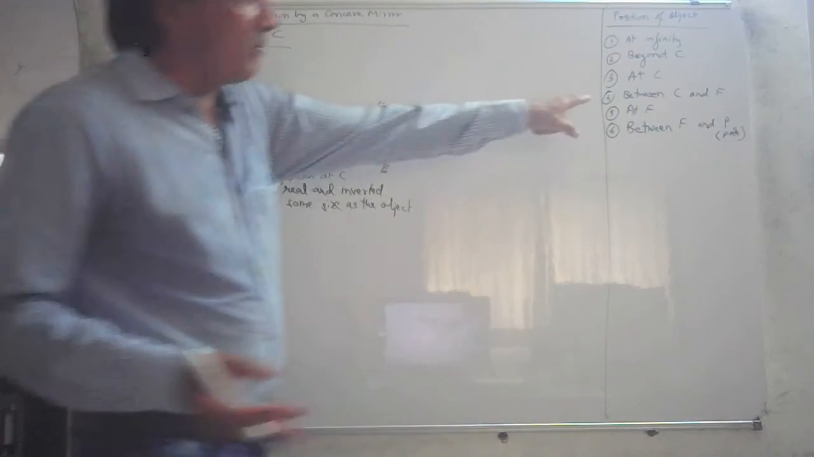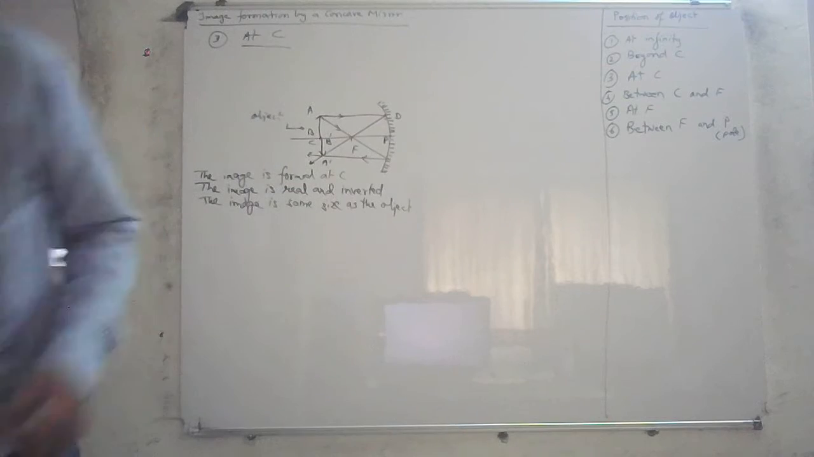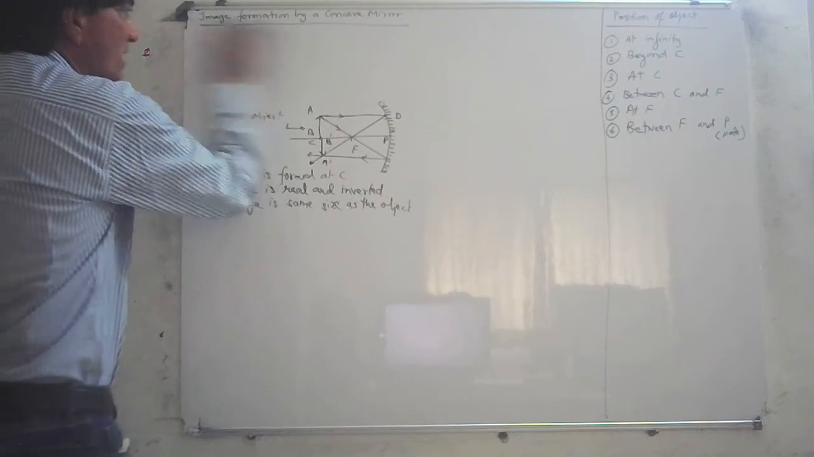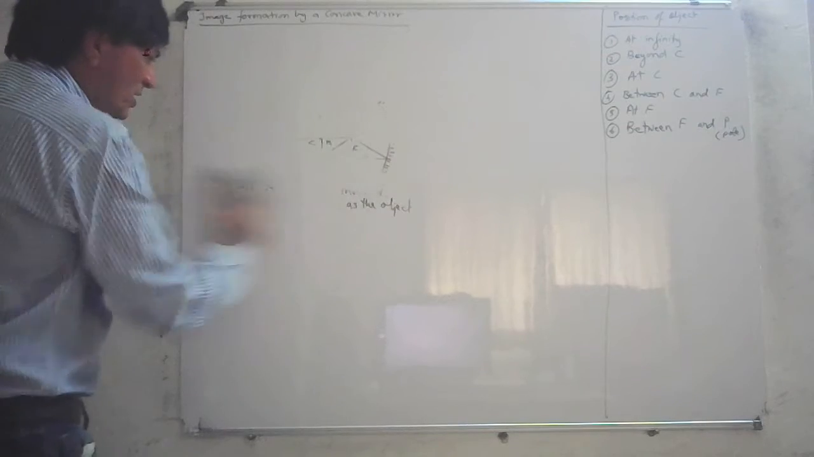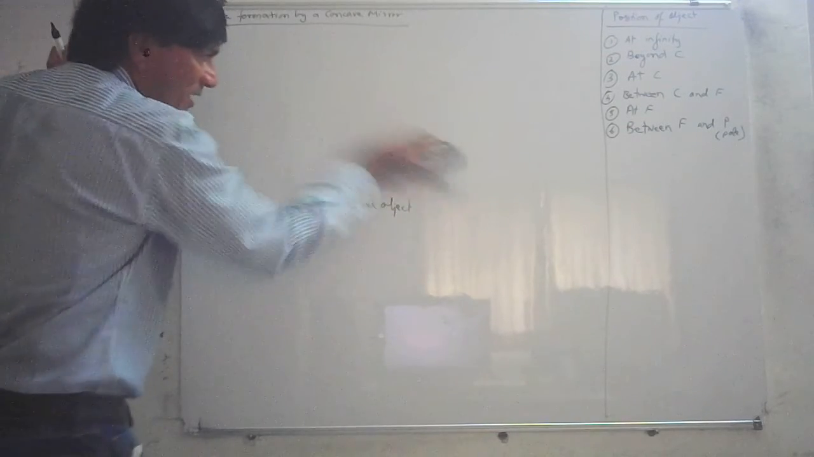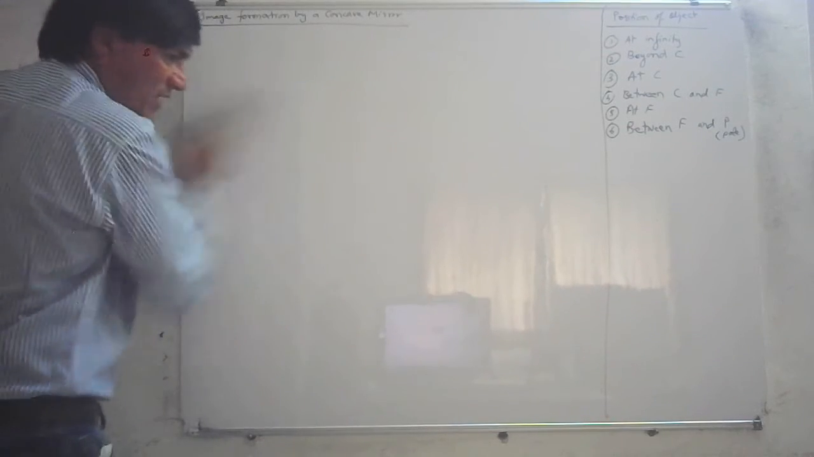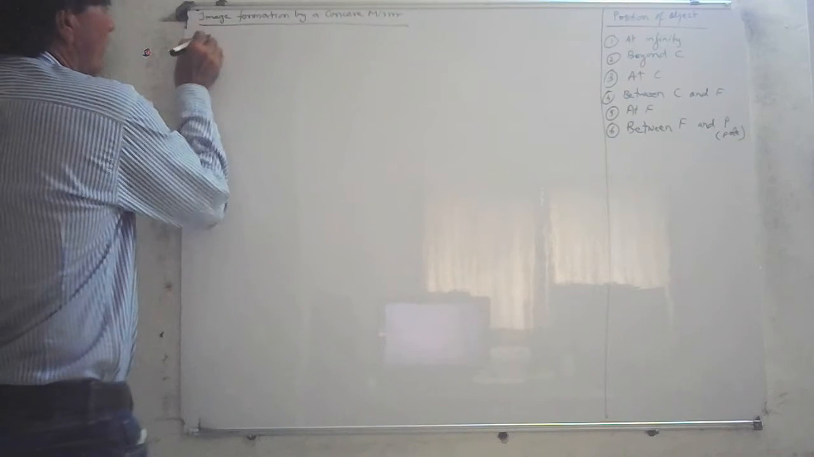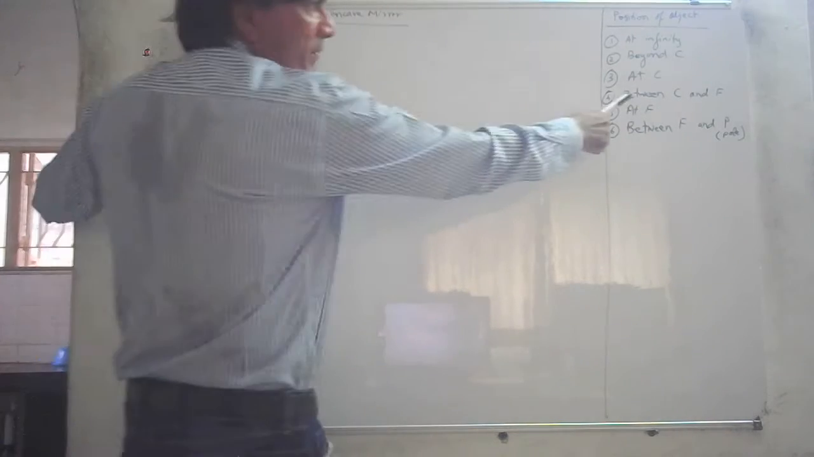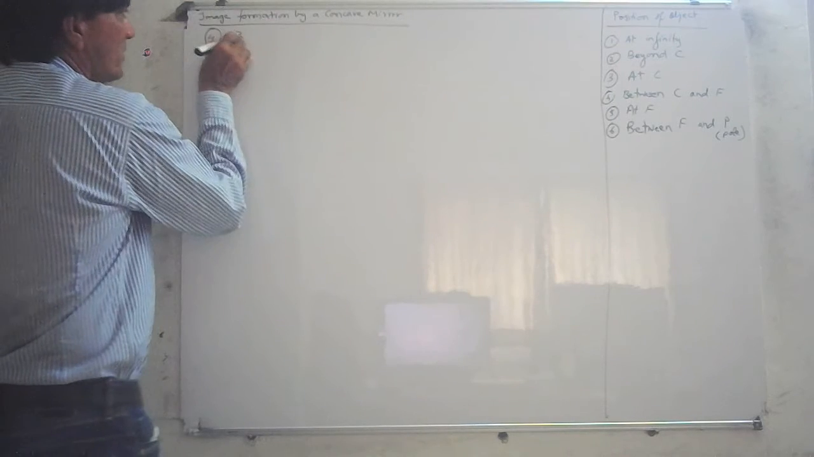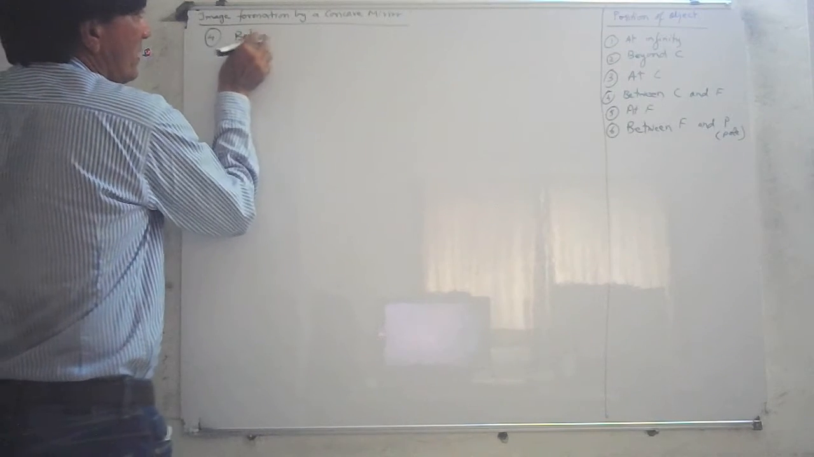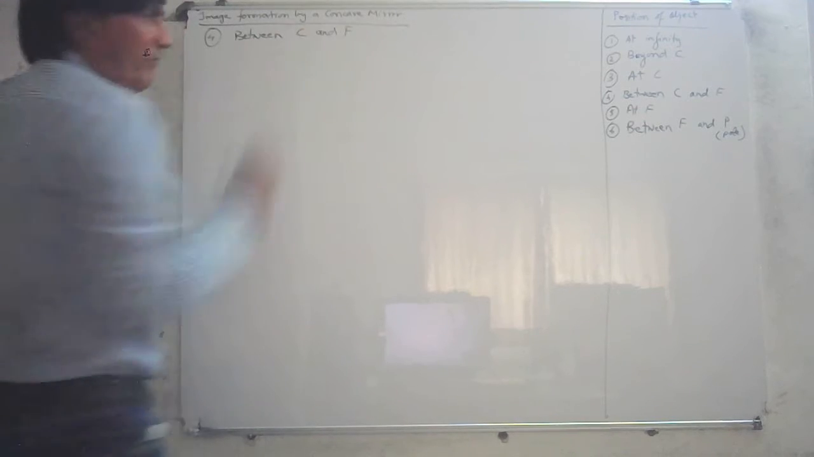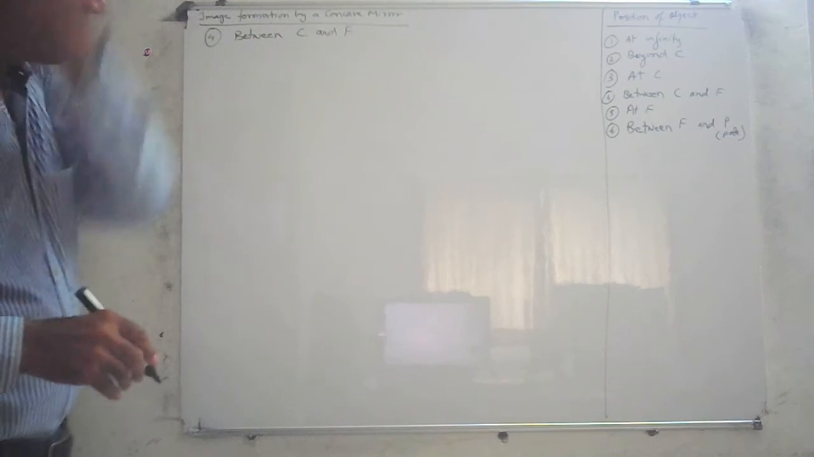Now we come to number 4, between C and F. What happens when the object is placed between C and F? Again, we proceed in the same manner. But remember, the diagram will change slightly. Alright, let's see now. Number 4 is between C and F. When the object is placed between C and F, what happens?